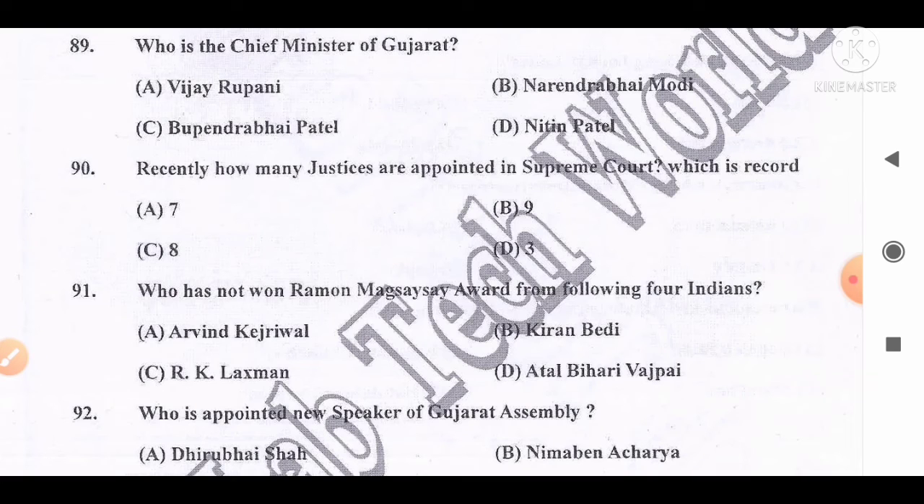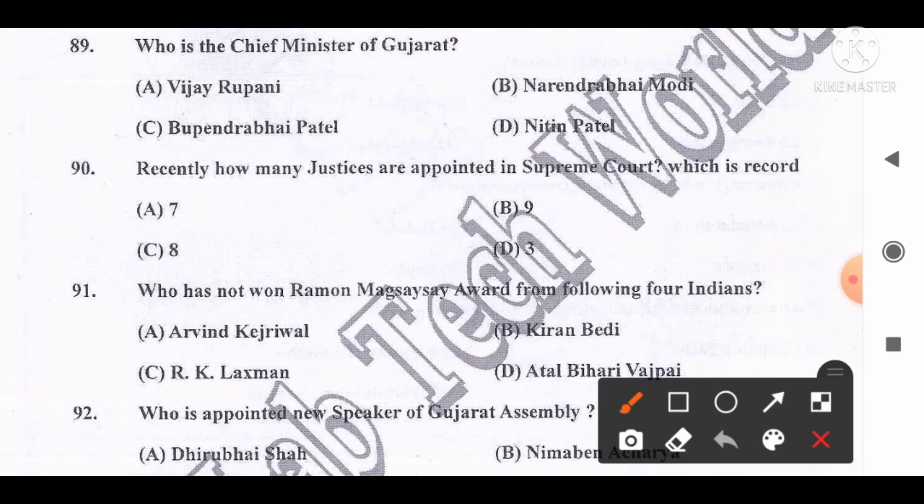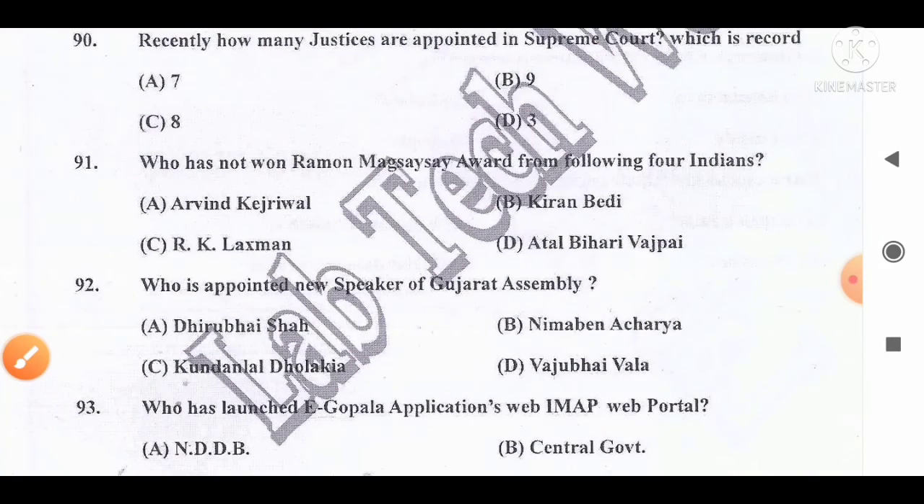Recently, how many justices were appointed in Supreme Court, which is a record? The options are A, 7, B, 9, C, 8, D, 3. The correct answer is that 9 judges were recently appointed in Supreme Court, which is a record. So option B, 9 is the correct answer. Move to the next question, number 91.